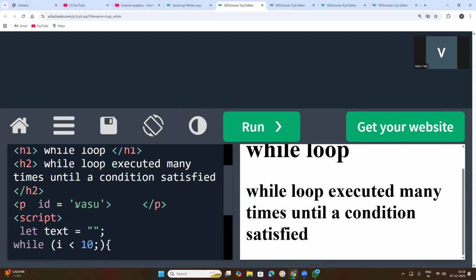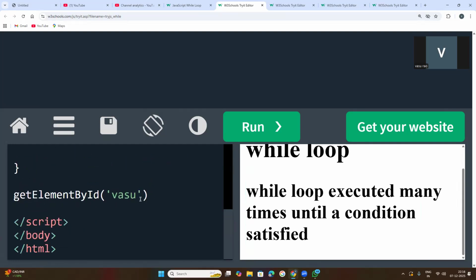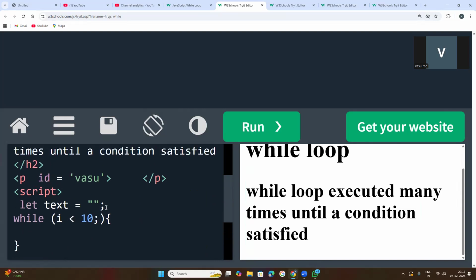Whatever value you have assigned to the ID attribute, that value is to be passed to this getElementById method. This is the mostly used JavaScript HTML method to find the HTML element and display the content. If you want to display, we need to use the innerHTML attribute, and it is to be assigned for that HTML element. What is our HTML element? This is our HTML element, which is having all those numbers.